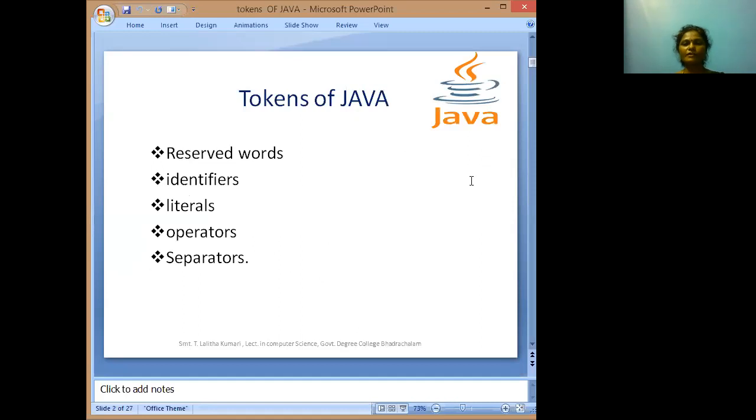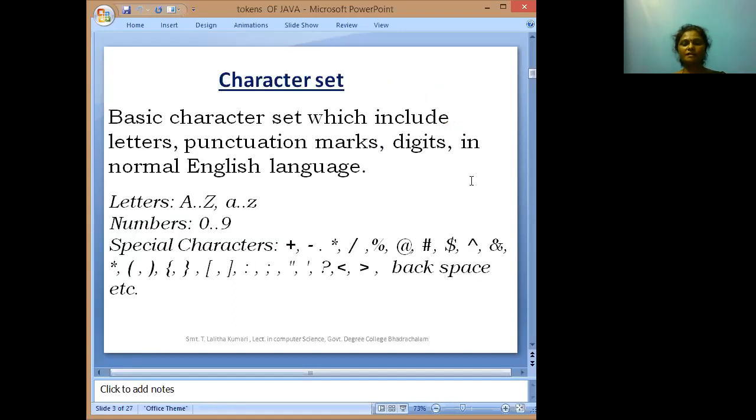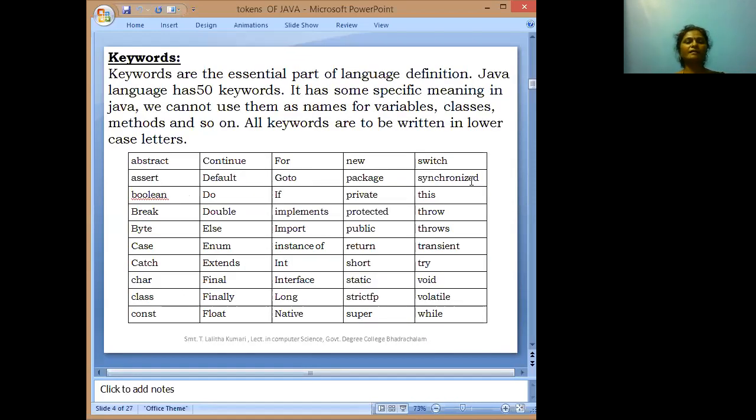Next, Java tokens start with the reserved words. Reserved words are nothing but the keywords. Keywords are the essential part of the language definition. In Java, there are 50 keywords. In C language, there are 32.